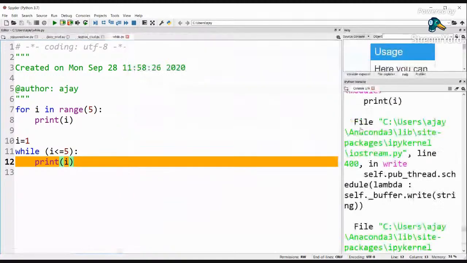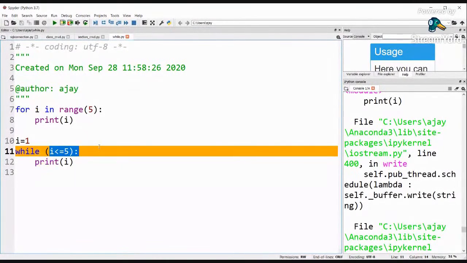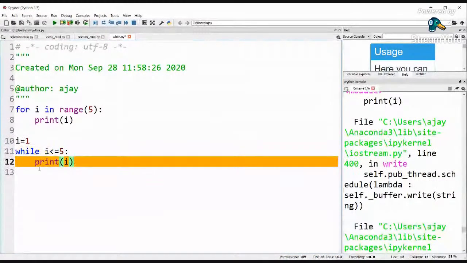And why this happened is because this condition is always true. The while condition is always true. As I said, there is no need of brackets, the bracket is not necessary. So the condition is while i is less than or equal to 5 and the value of i is 1. For the first time, the condition will get checked. Since the condition is true, it is going to go inside the loop and print the value of i, which is 1. And from here, again, it is going to jump up and check the condition. And again, the value of i is 1. The condition is true. Again, it is going to print 1.